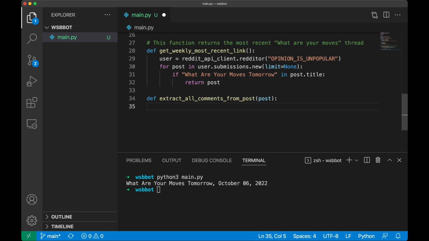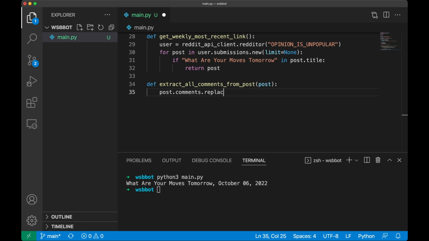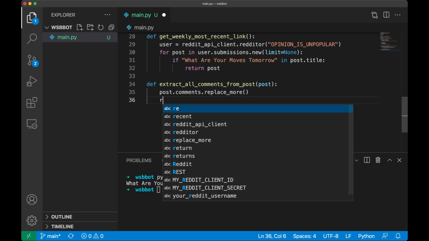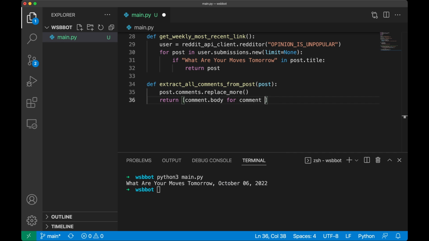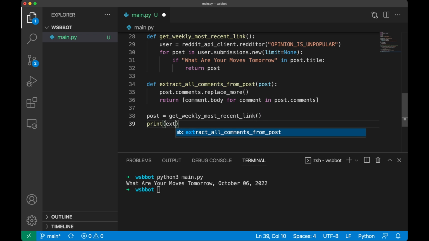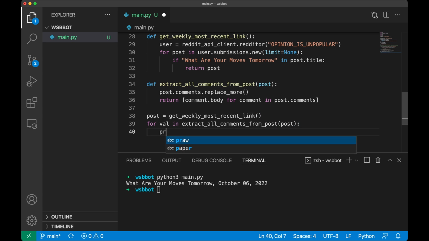Something quick to note about PRAW, specifically the post object, is that it doesn't return every single comment. It returns a list of, I think, the first 50 comments. So we're going to call another built-in function within PRAW called replace more, which is going to fetch every single comment in the post. Then we're going to return a list of comment bodies, which are just strings containing the text of each comment. Just to show you what this actually means, I'm going to test this by calling extract all comments from post with the most recent What Are Your Moves thread, and then print each of the comments.